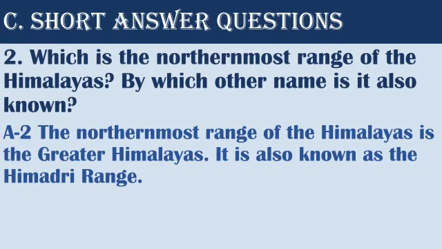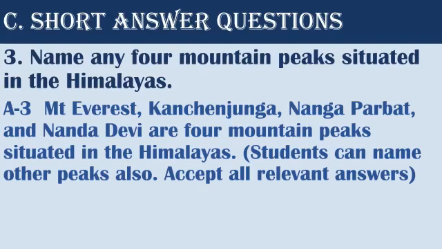Next, which is the northernmost range of the Himalayas? By which other name is it also known? Answer. The northernmost range of the Himalayas is the Greater Himalayas. It is also known as the Himadri range. Name any 4 mountain peaks situated in the Himalayas. Answer. Mount Everest, Kanchenjunga, Nanga Parbat and Nanda Devi are 4 mountain peaks situated in the Himalayas.